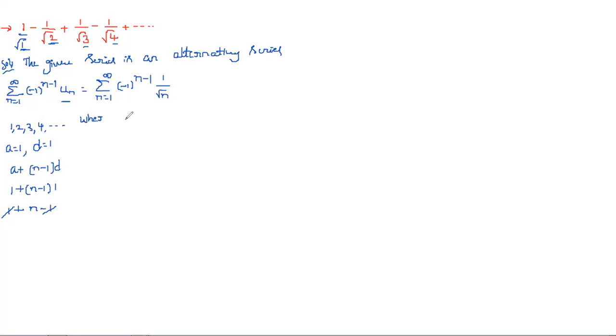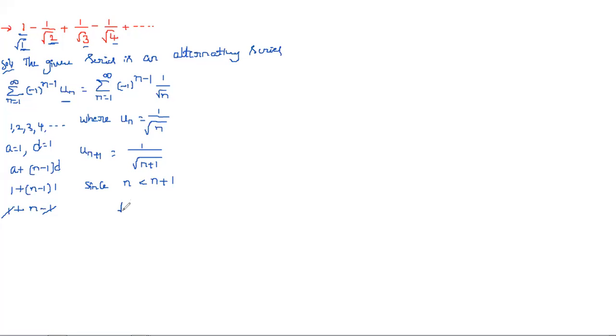Clearly we can say un is equal to 1 by root n. And next, what about un plus 1? So un plus 1 is equal to 1 by root n plus 1. Since n is less than n plus 1, obviously if you take n is equal to 1, 1 is less than 2; n is equal to 2, 2 is less than 3; n is equal to 3, 3 is less than 4.